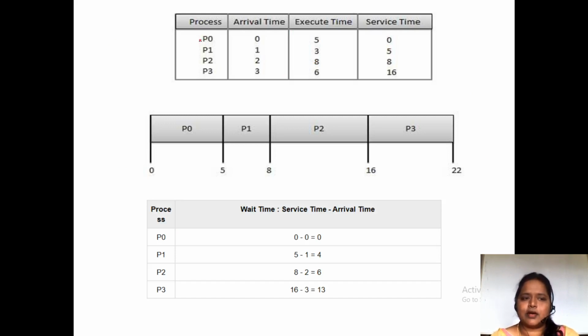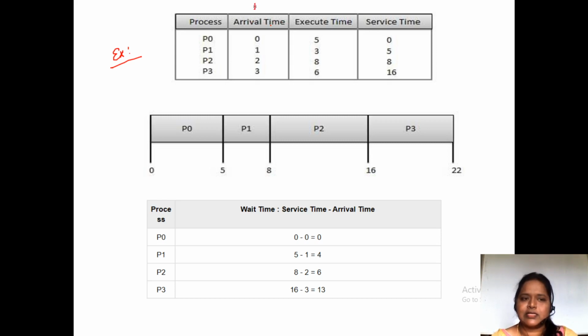So here this is an example problem. There are four processes: P0, P1, P2 and P3. Arrival time means the time at which a process enters the ready queue.